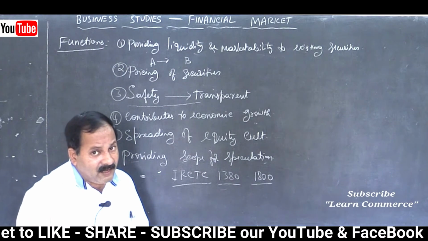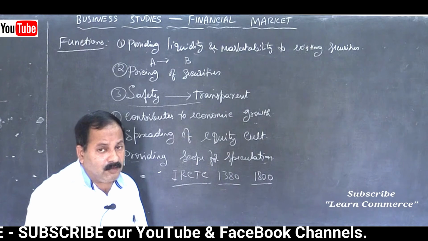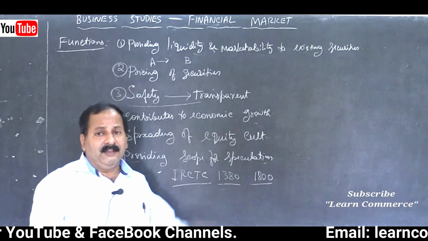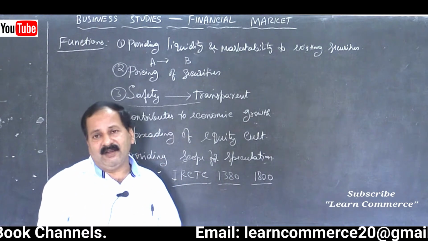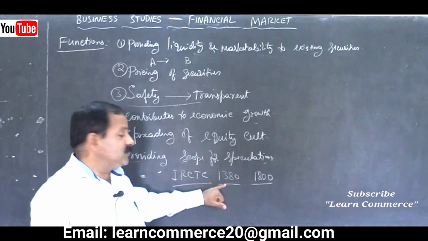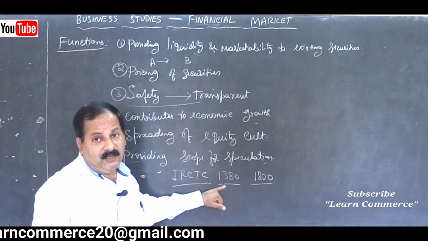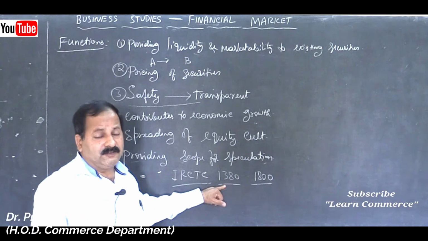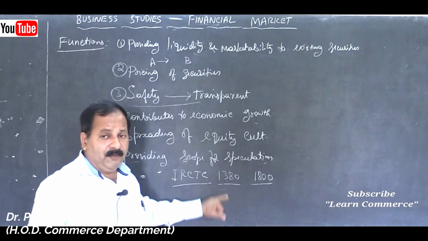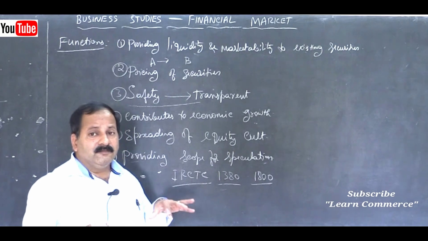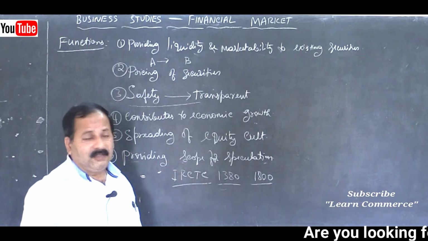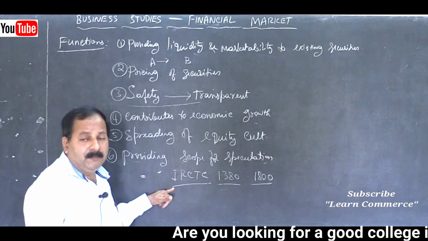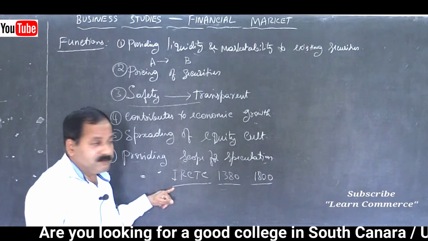If you want to sell, definitely you have to sell at a loss, or you have to hold the security till the price reaches your level, isn't it? So this is called speculation. Speculation may give you profit, or sometimes you may have to incur losses. If you have correct information, then definitely you can make money.